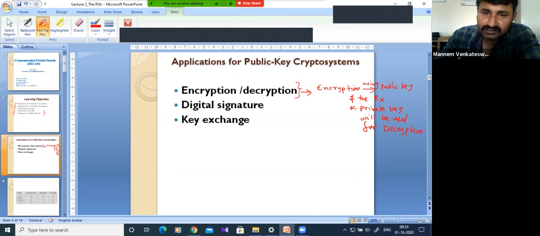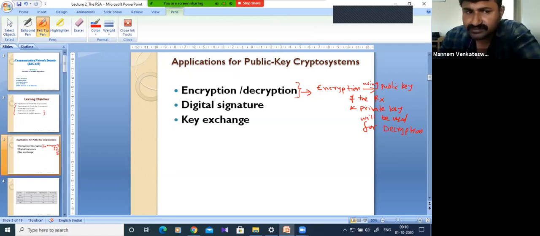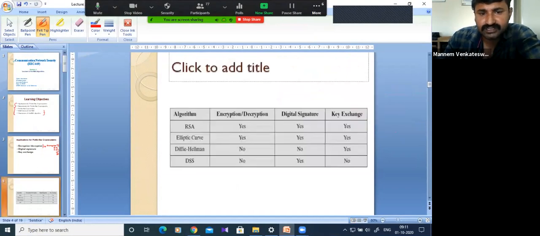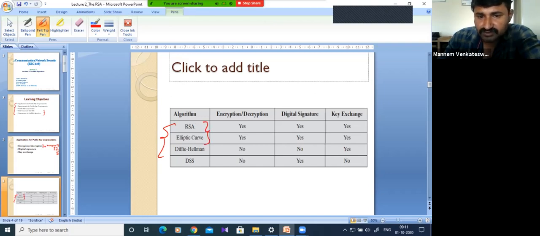Here in this application or process, maybe all algorithms will be used. I will show the table. There are 4 algorithms we have to discuss: RSA, elliptic curve, Diffie-Hellman, and DSS. Two of these algorithms will be used for all 3 applications, but the other 2 will be used only for one application. That we will also discuss.